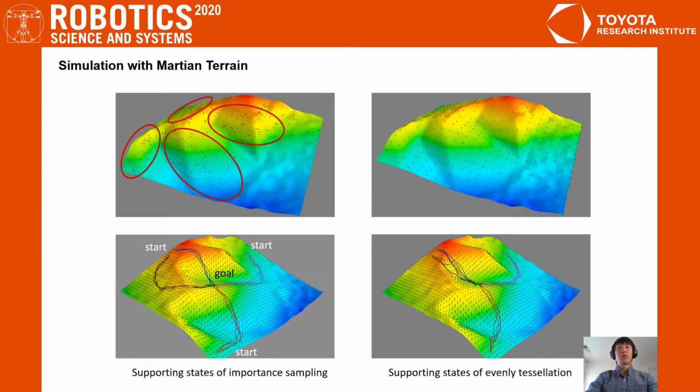We further leverage the flexibility of the kernel method, which allows us to select supporting states in important areas as circled in the first figure. The line bundles in the bottom 2 figures are the trajectories of different trials following the computed policy. By comparing with the policy computed from evenly tessellated states, selecting states based on importance sampling obtains a better and safer policy for avoiding dangerous slopes.